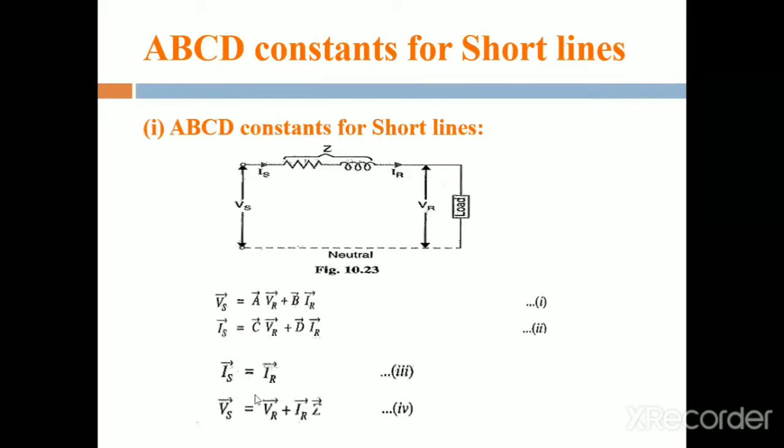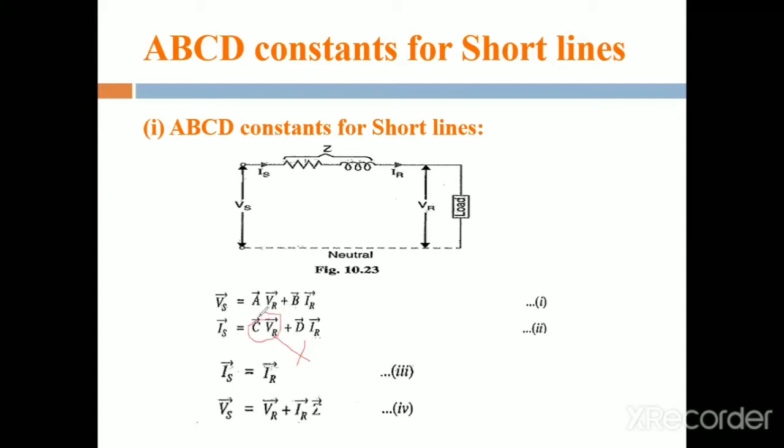First, compare equation number 2 and 3. In equation 3, Is is equal to Ir. There is no Vr term.